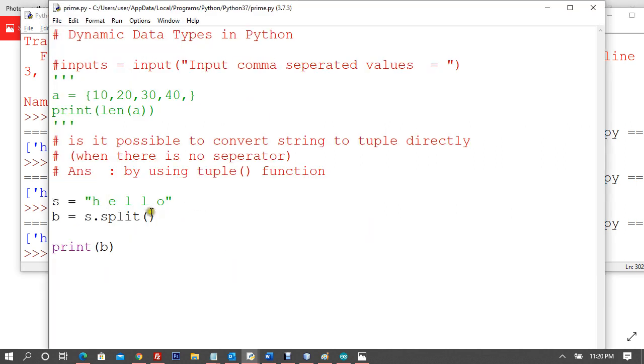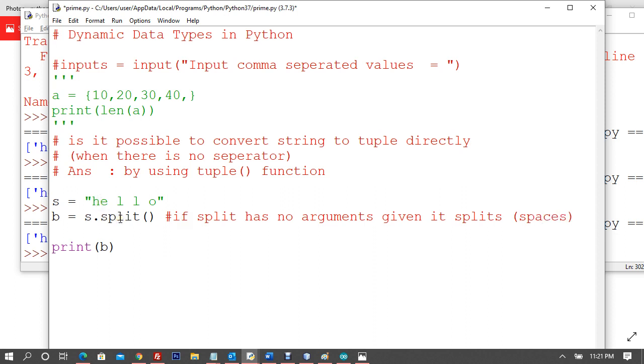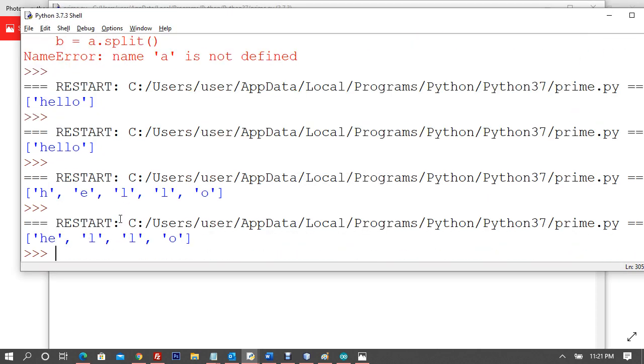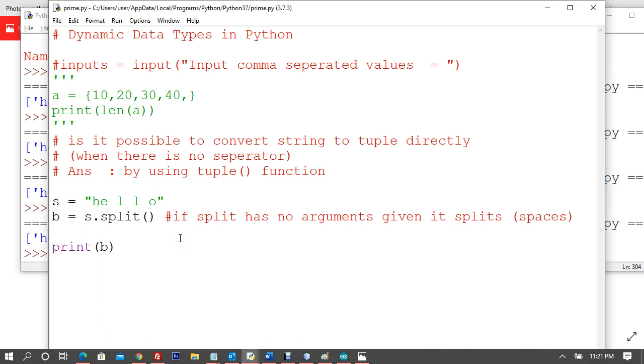So by default, if split has no arguments given, it splits on the basis of spaces. Now you can say H has space, E has space. Now let's say HE does not have space. So HE is going to be in one element and the remaining are going to be in other elements.